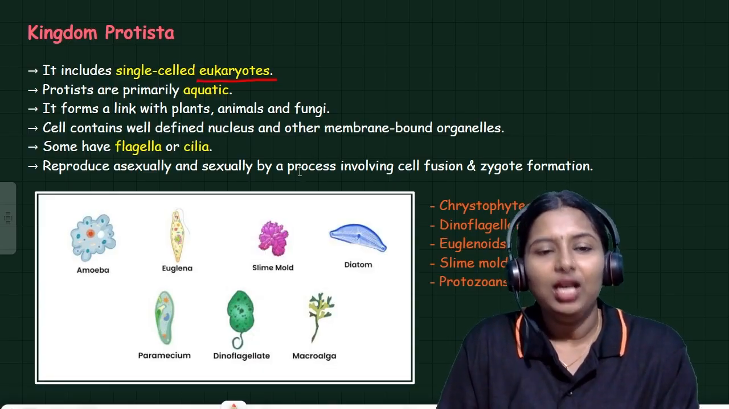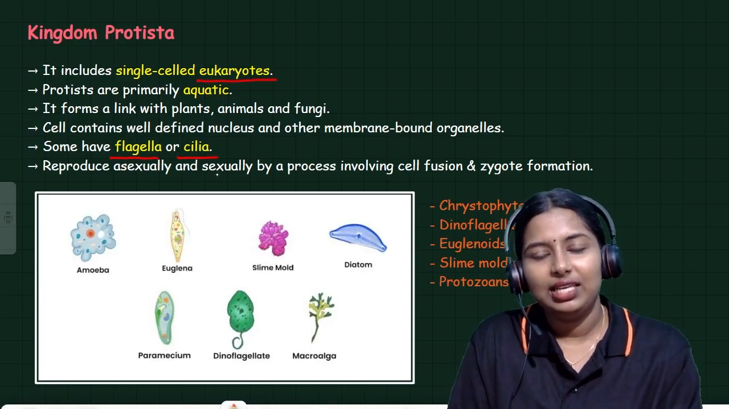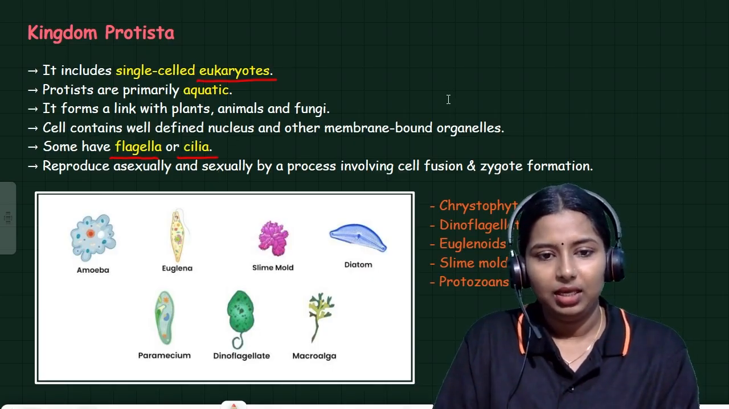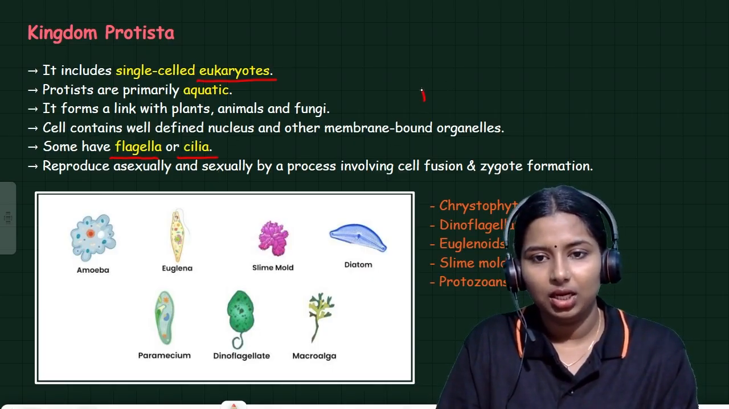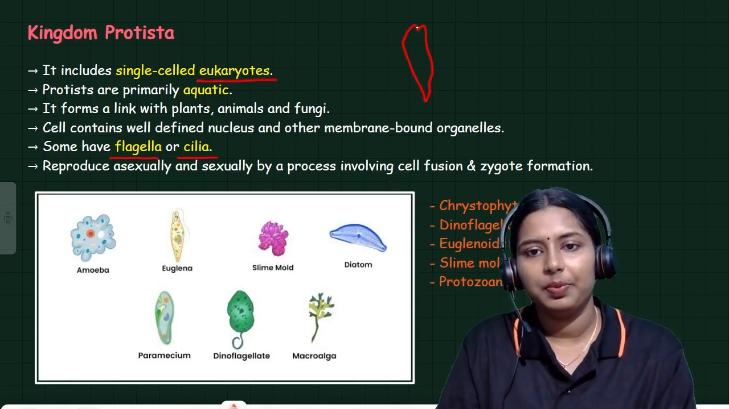And some of the protista contain flagella or cilia. Do you know what flagella is? Let us take this picture. This is a picture of Euglena.